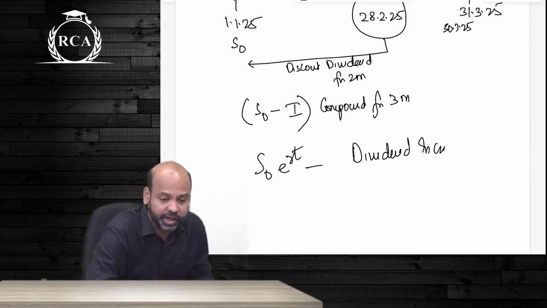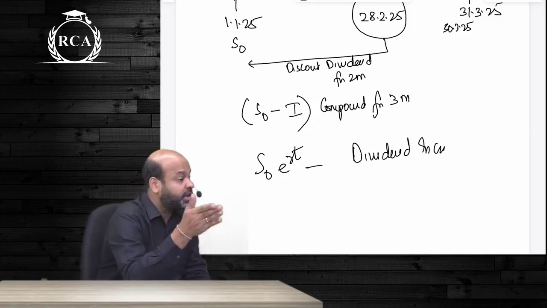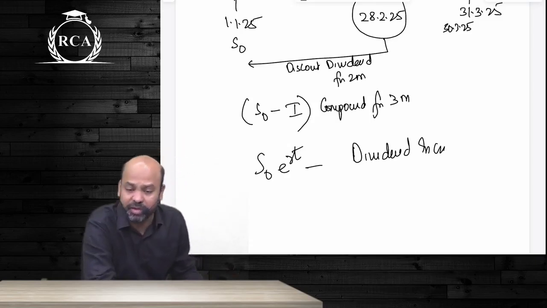When will you use the first one? When they exactly specify the date on which dividend income is being given. When will you use the second one?